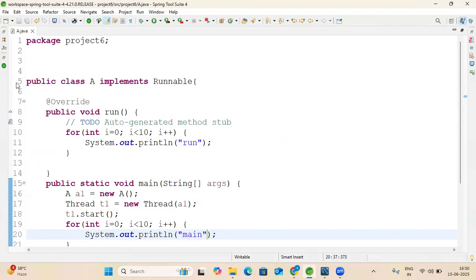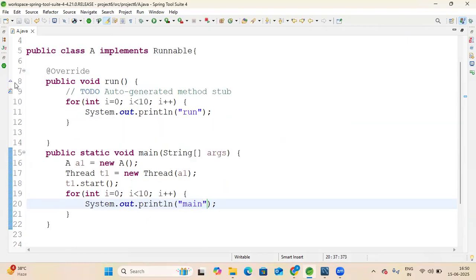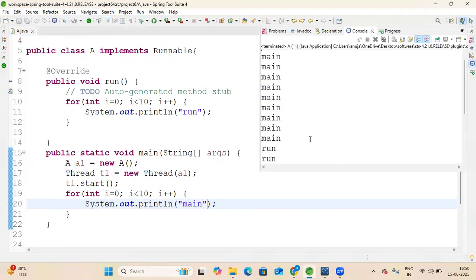Okay, this is the exact code, and run the program. You can see run, main. Again run the program. Run. See, again run. Again run. This time you are getting different results. That's why it is unsequential order.